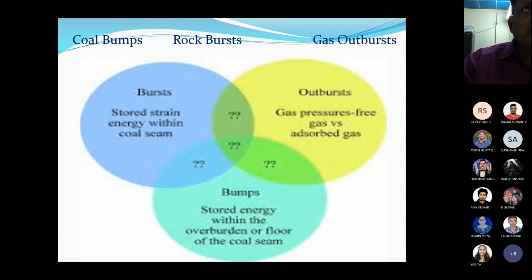And outbursts take place because of the gas pressures, free gas and adsorbed gas. So outbursts are connected with gas pressure, free gas versus adsorbed gas. And coal mine bombs occur because of the stored energy within the overburden or floor of the coal seam.